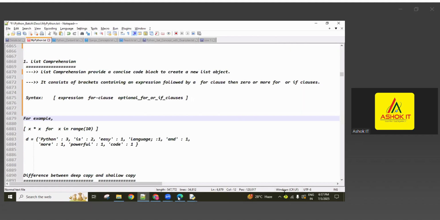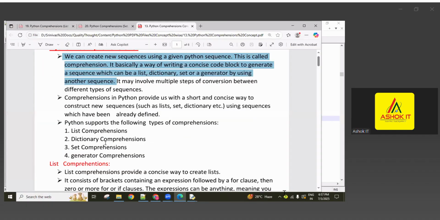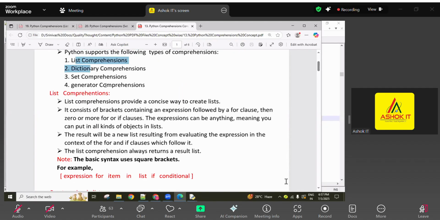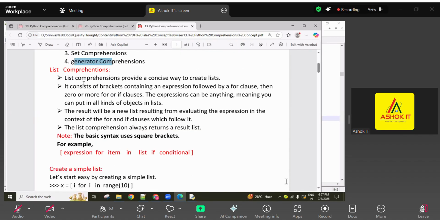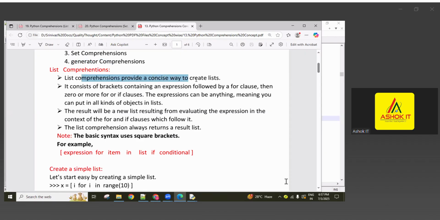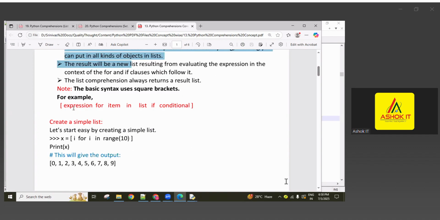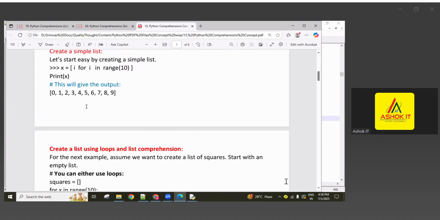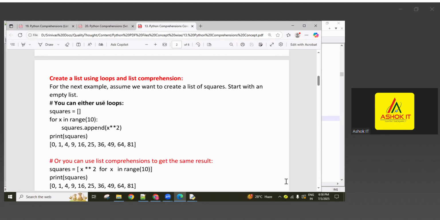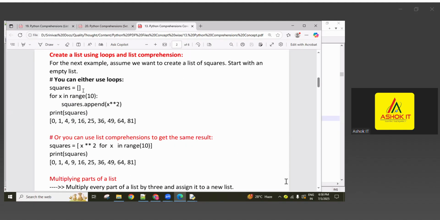Okay, guys. So today I'll upload materials related to comprehension, check the theoretical points, there are 4 types of comprehensions. Right now, 3 types are explained: list, dictionary, set. I will let you know the other one separately. List comprehension provides a concise way to create a list. It consists of brackets. This entire syntax I explained, guys. So this is the syntax, remember. A number of examples I have given.